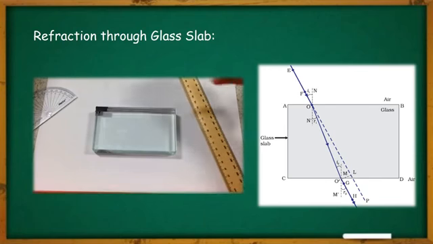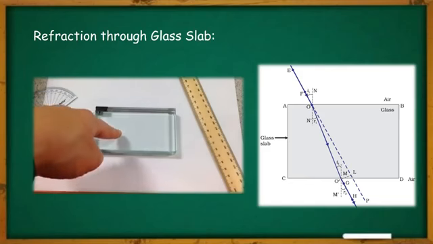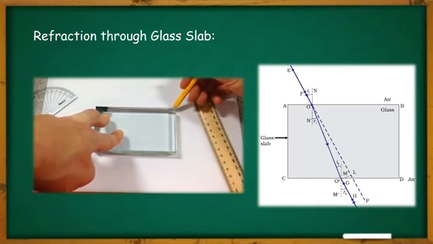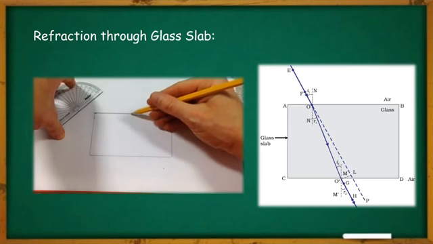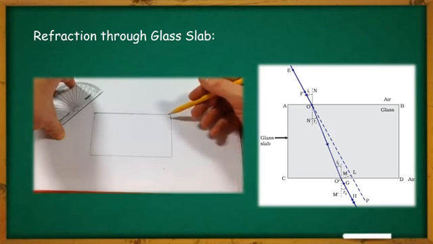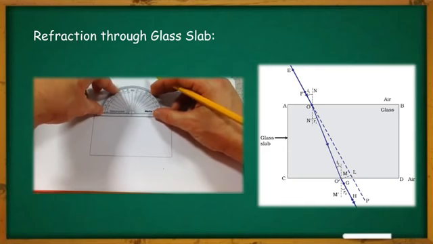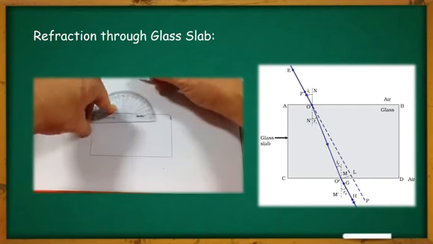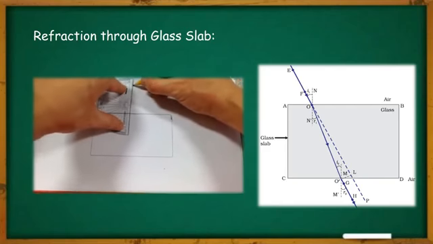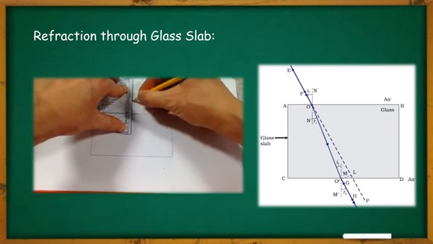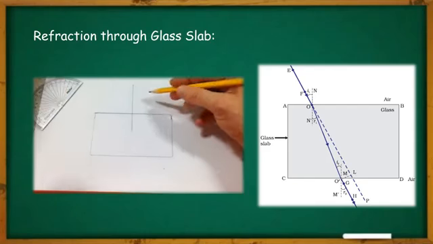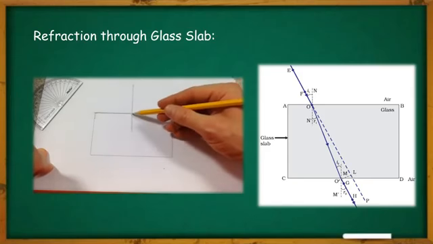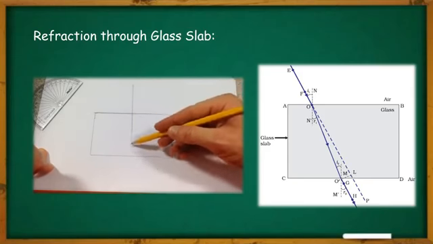Yes, of course. So here is one glass slab. To conduct this experiment, we will first place the glass slab upon a plain paper, and we will draw the outline of the glass slab. We will arbitrarily choose any point on the first line of the outline and draw a normal. You always know the normal is the perpendicular drawn to the interface at the point of incidence. This will act as a reference line and reference point for putting the light ray. This is the normal.